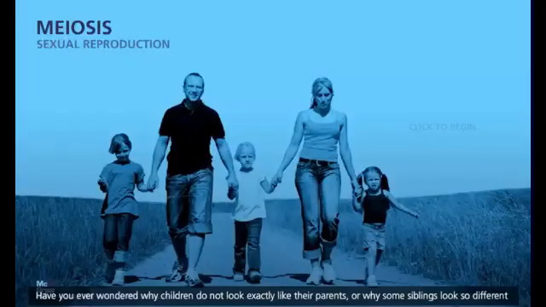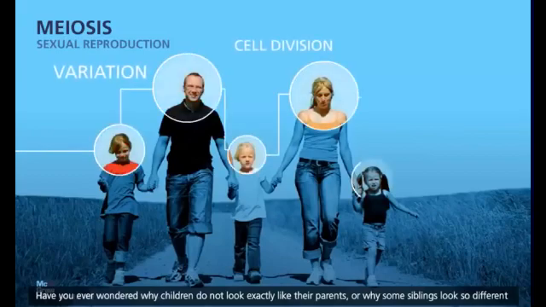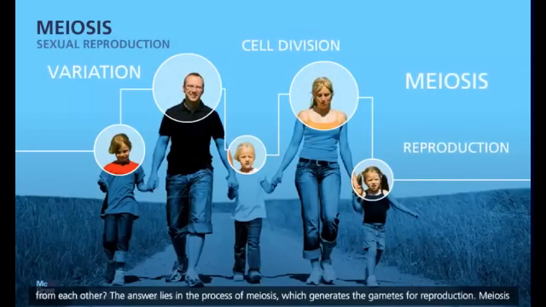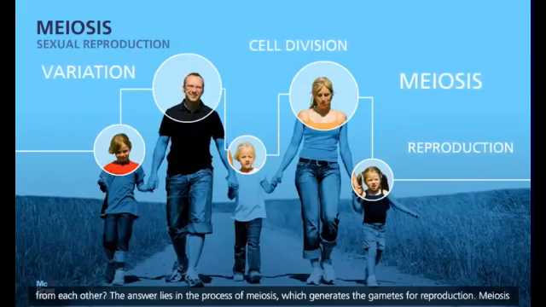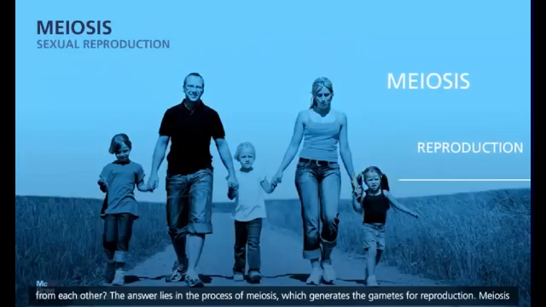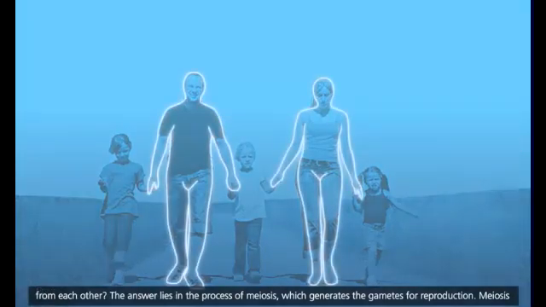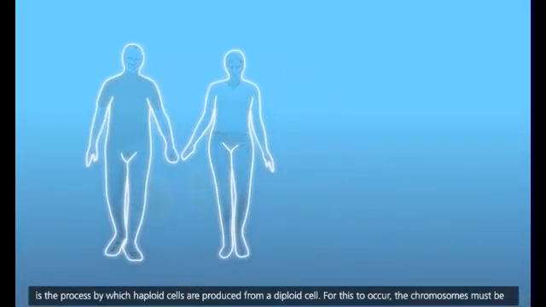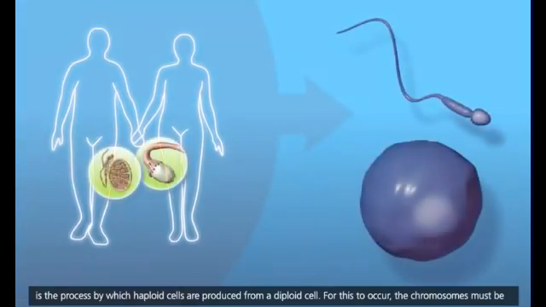Have you ever wondered why children do not look exactly like their parents, or why some siblings look so different from each other? The answer lies in the process of meiosis, which generates the gametes for reproduction. Meiosis is the process by which haploid cells are produced from a diploid cell.